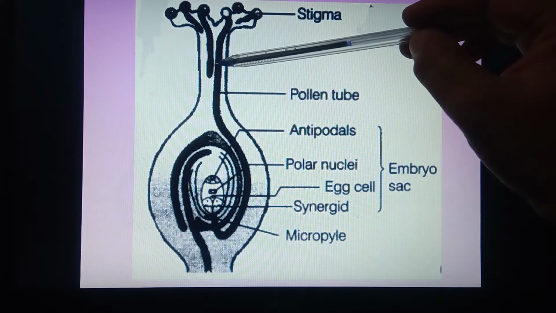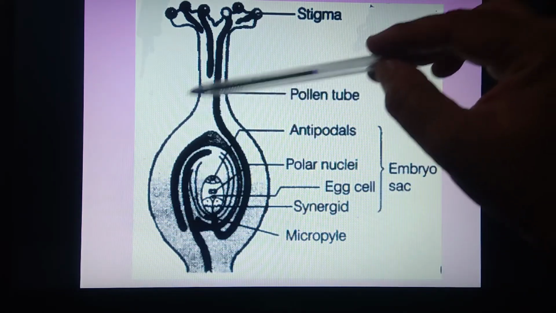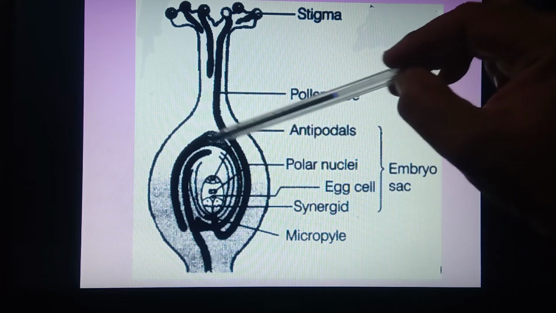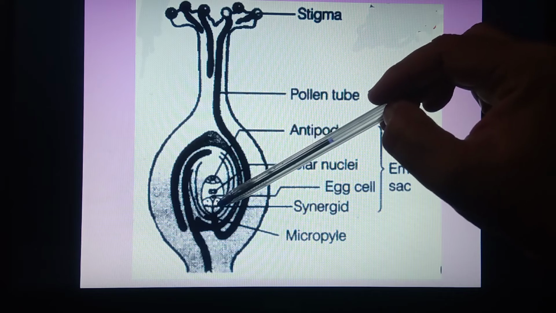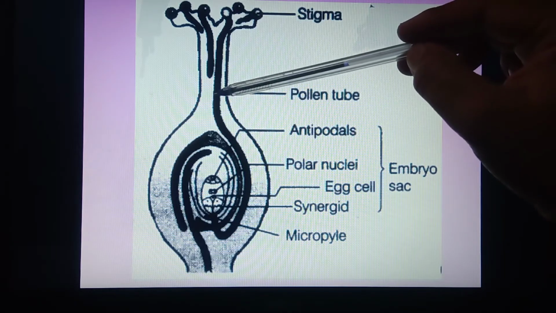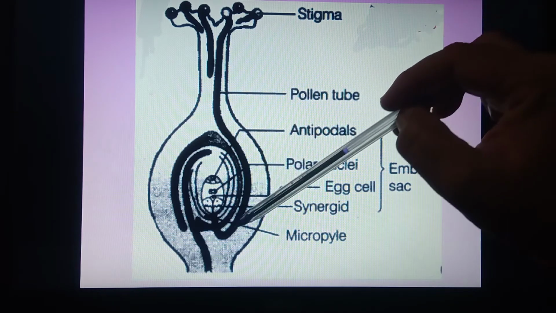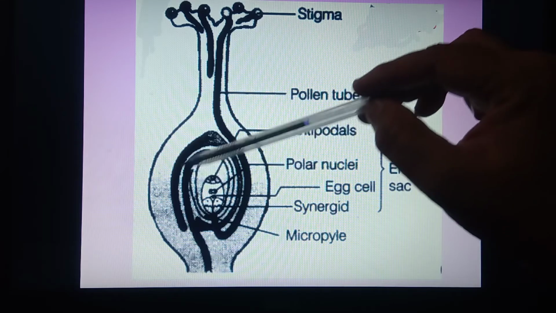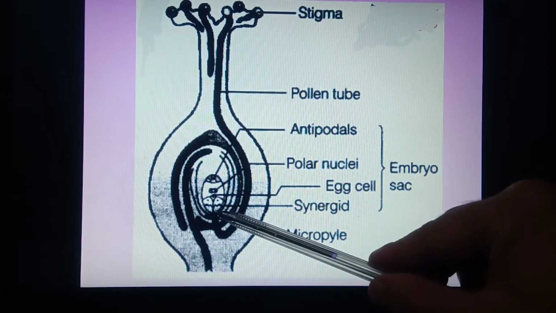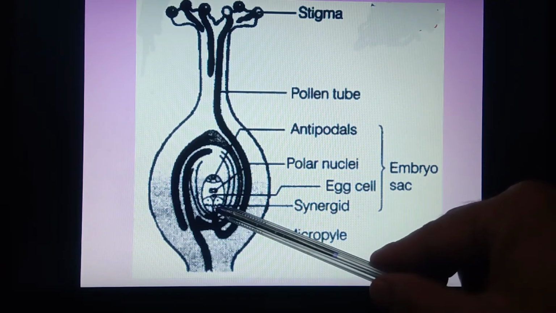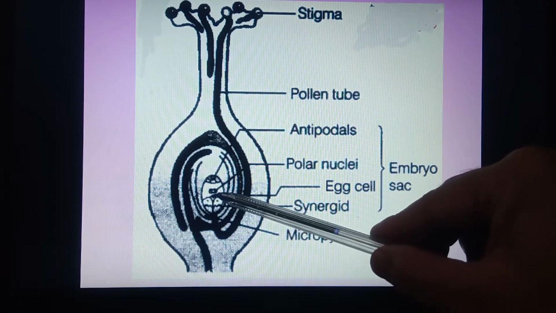Below the style there is the ovary, and inside the ovary there is the ovule. The ovule contains an embryo sac, also called the female gametophyte. The pollen tube grows through the style up to the ovary, and from the ovary it enters the ovule. Inside the ovule, the pollen tube reaches the female gametophyte through the micropyle, and through the micropyle it enters the synergid.